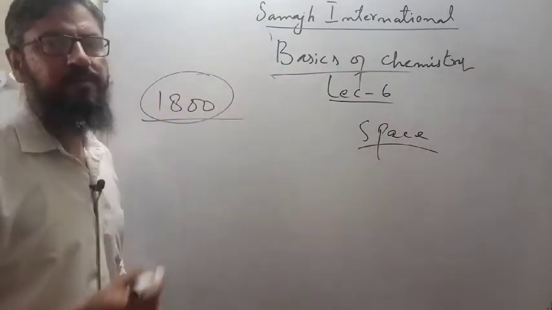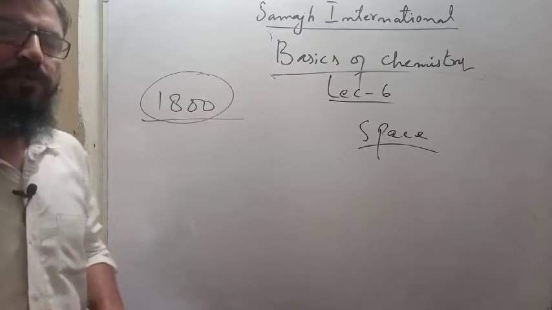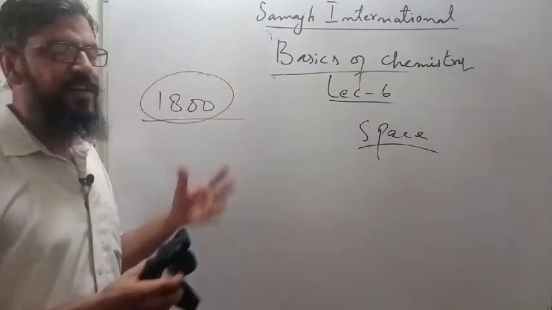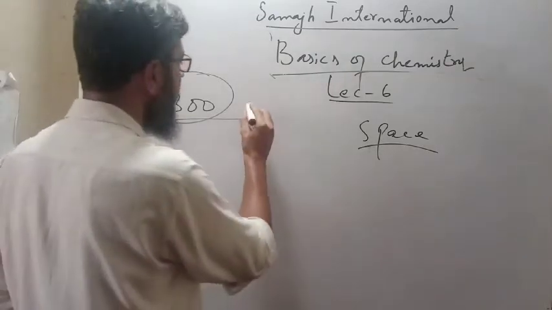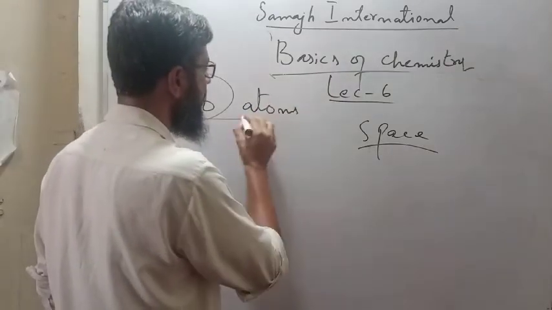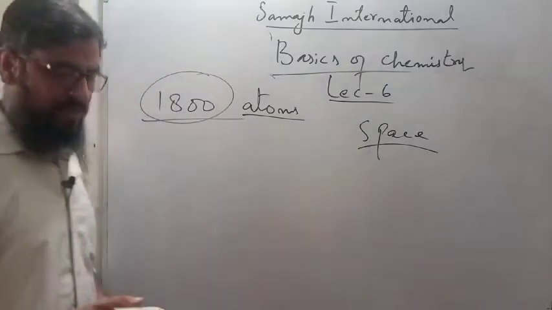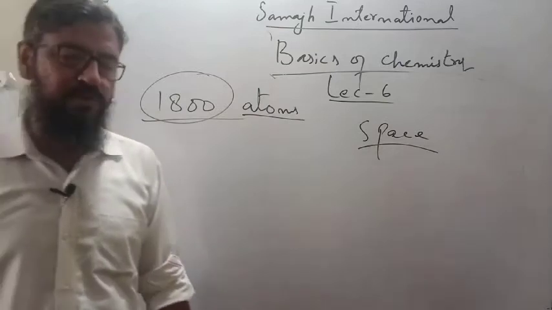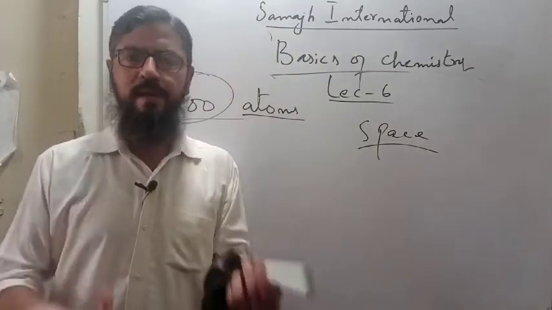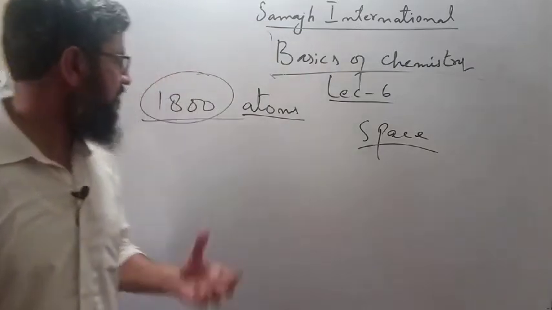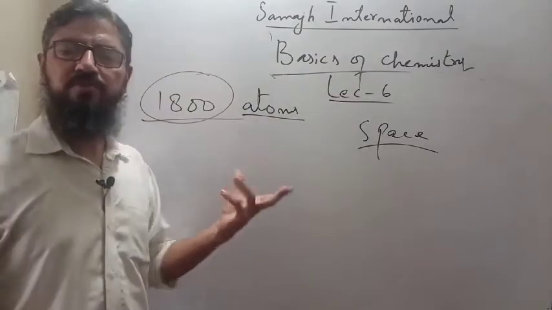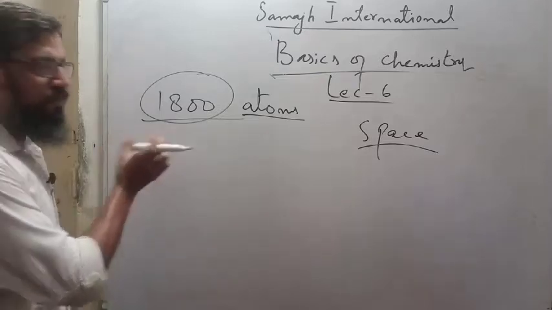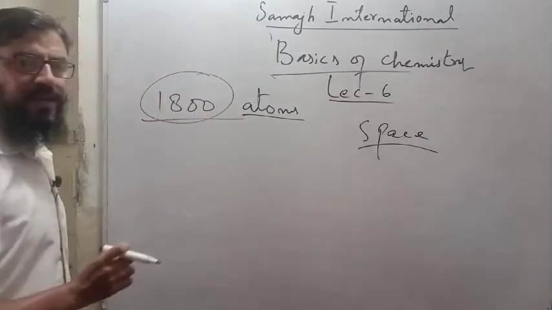1800 atoms are there. Then I told you to classify all these 1800 atoms. All the atoms are similar in shape. They are all circular in shape. They all have electron, proton, neutron. They are all colorless. And I told you to classify all these 1800 atoms. What will you do? You look closely and carefully at each and every atom.